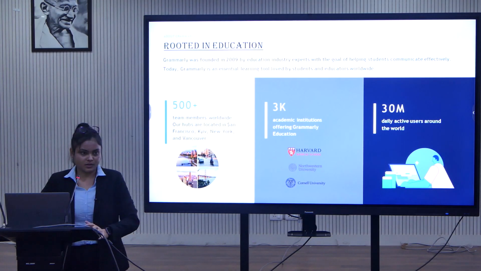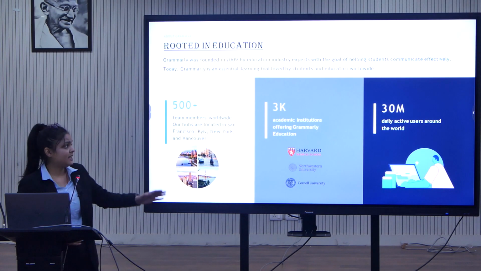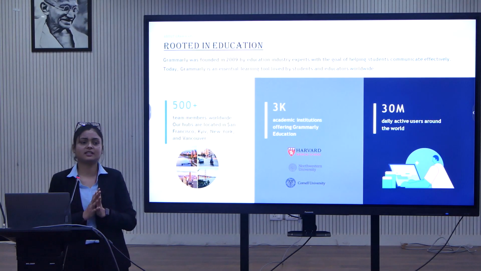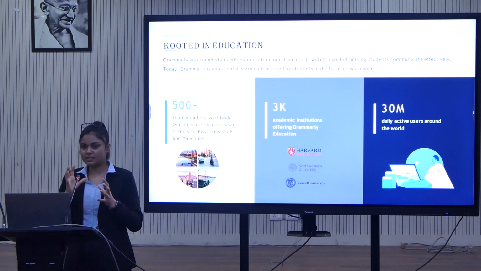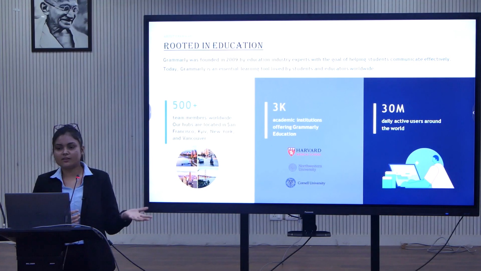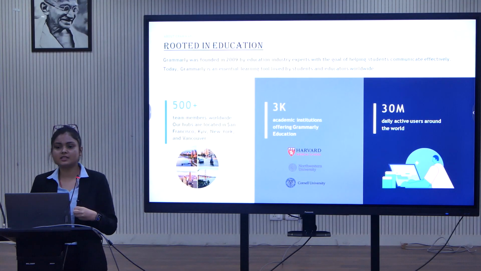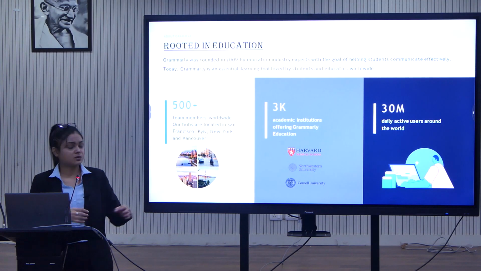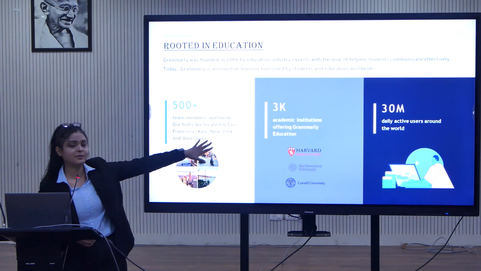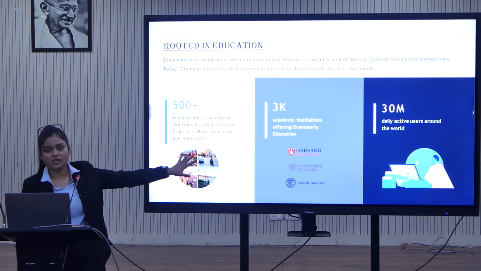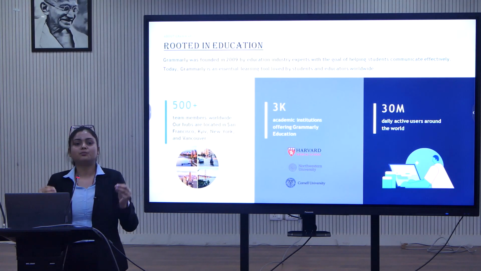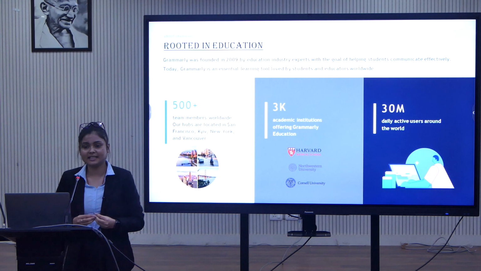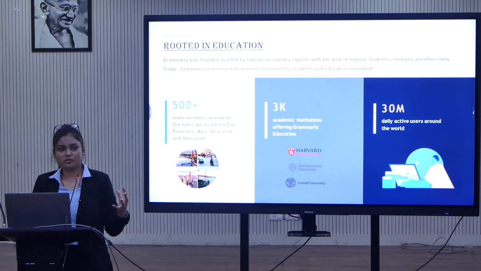Delhi University. You can see they have the head office in Canada. It's a little bit of history about Grammarly. They have the head office in Canada, but apart from this, they have an access team and an invoicing team sitting in different parts. They have a team in San Francisco, a team in New York, a team in Vancouver. And at present, we have